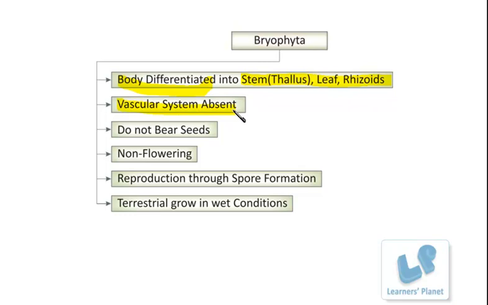There are two things. Initially as the evolution is proceeding, they are present here in a simplified way only. The organs are very simple in this case, with respect to the evolution, if we consider that point. Alternatively, I can say that this vascular system is actually not required in this group. You know why? Because as I already said, these bryophytes are having a very short height.